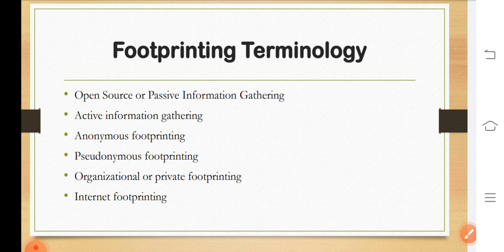Next terminology, organizational or private footprinting. Private footprinting involves collecting information from an organization's web-based calendar and image services. And the last terminology is internet footprinting. Internet footprinting refers to the process of collecting information about the target organization's connection to the internet. So these are the footprinting terminologies.